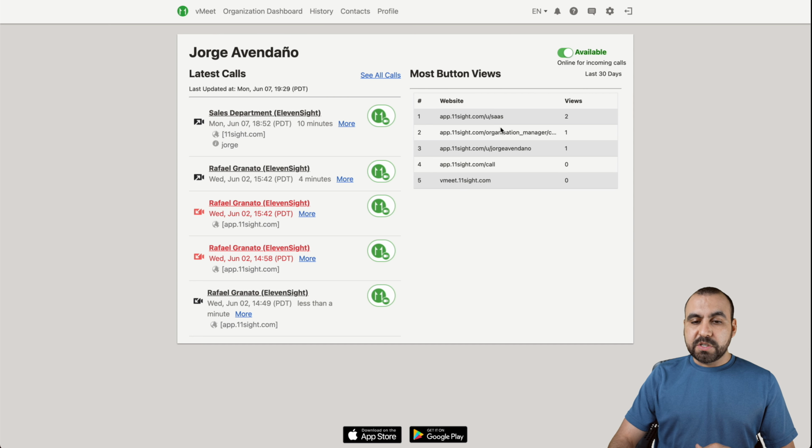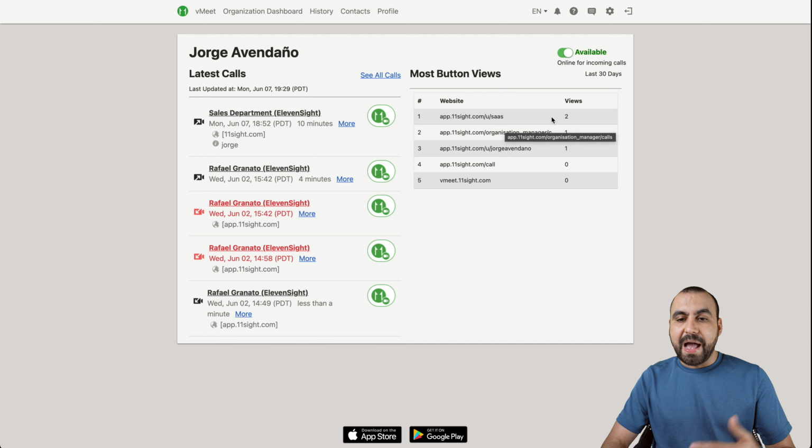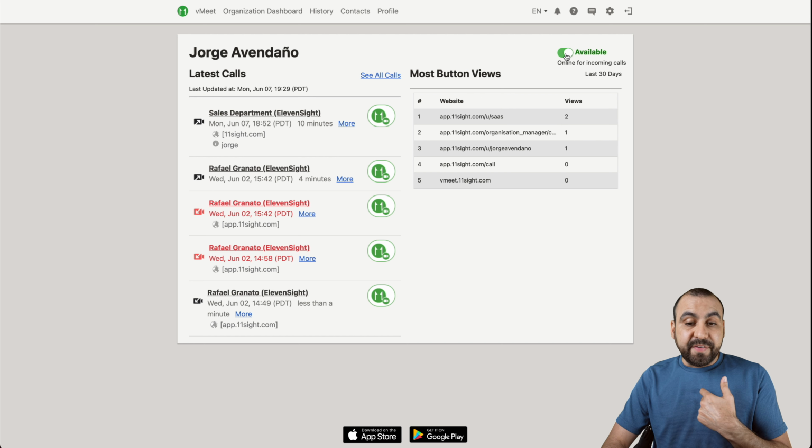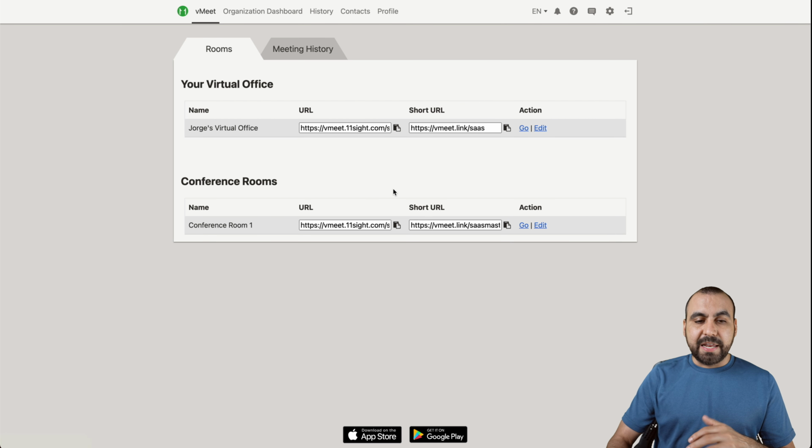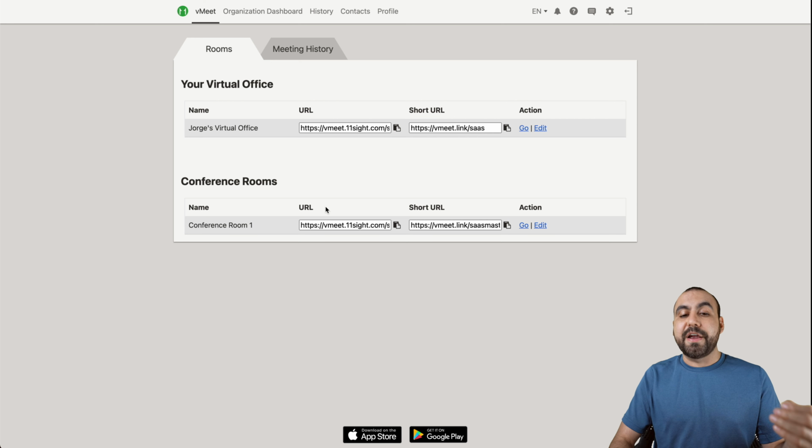Most button views, so for example, the links that I have available, where they clicked on, am I available or not right now? Do I want to disable it? For now, I can disable it right here. I got our vMeets links. You got your virtual office and you got your conference room. Virtual office, you grab this link, someone goes to it, and boom, it's calling you.